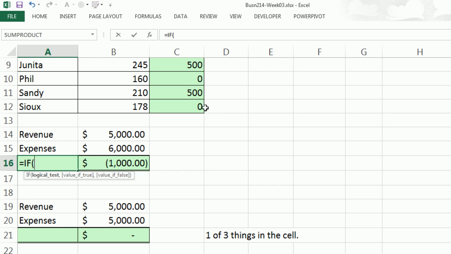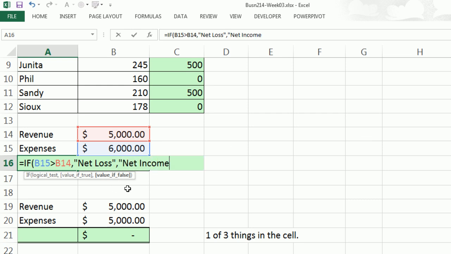Now, my logical test, I'm going to say if expenses are greater than revenues, right? The expenses are bigger, then I want, comma, the text net loss. Otherwise, value if false, net income.